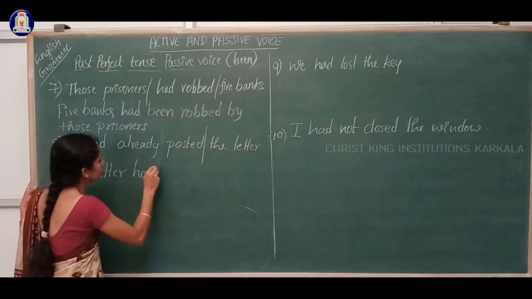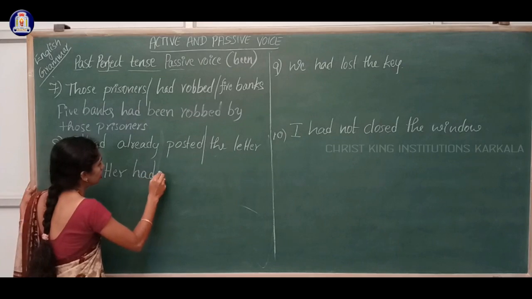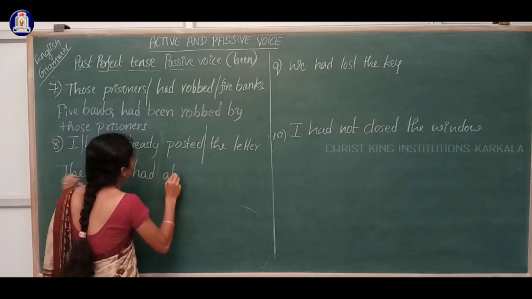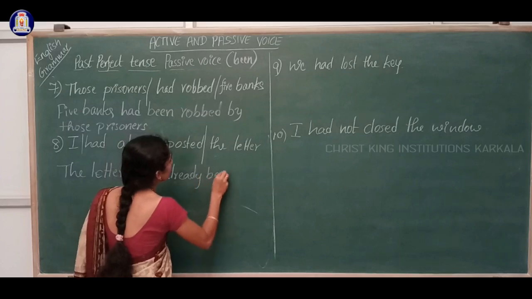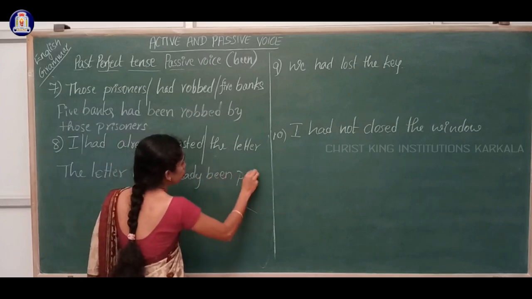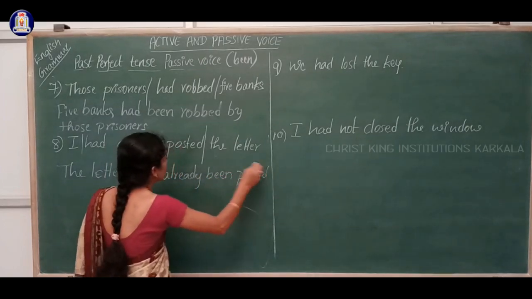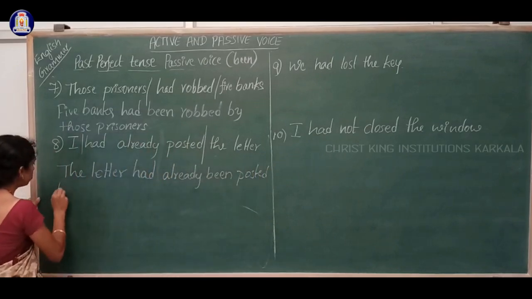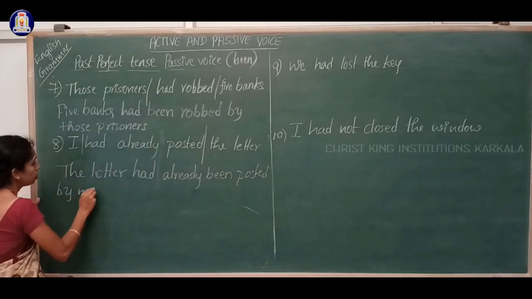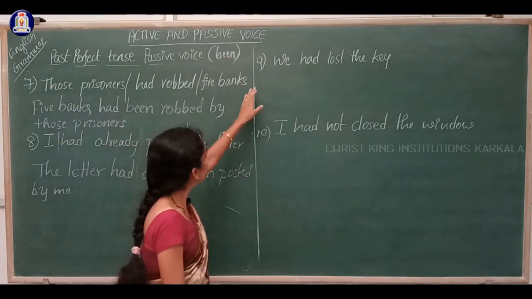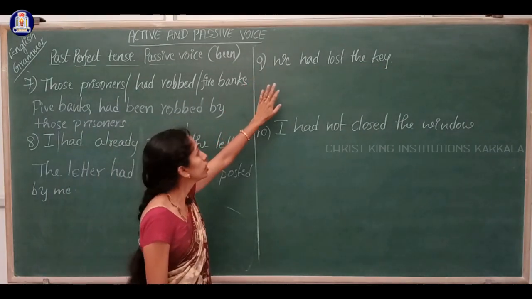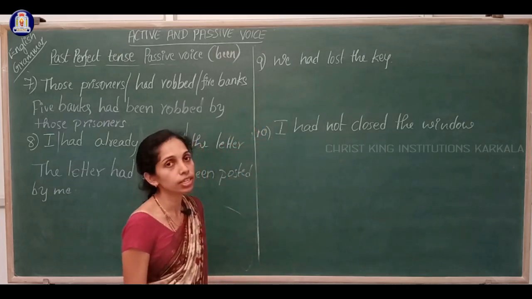The answer is the letter had already been posted by me. Next, 9th question, that is we had lost the key.